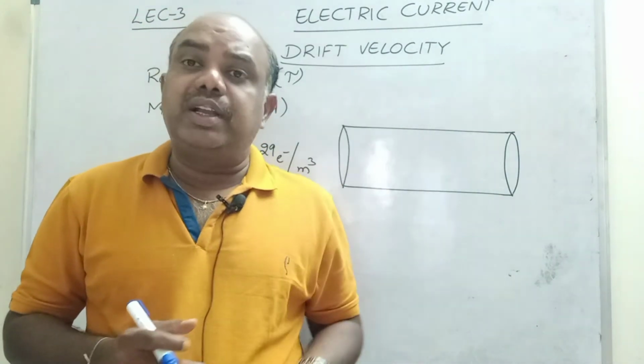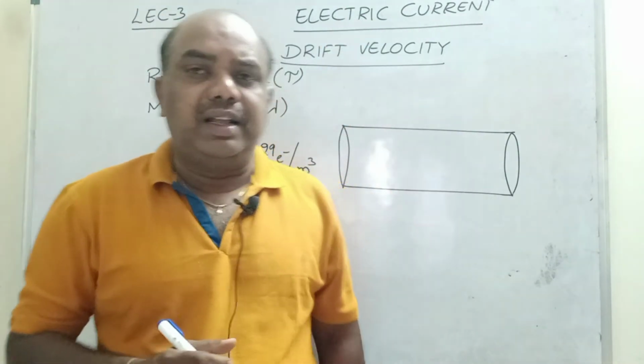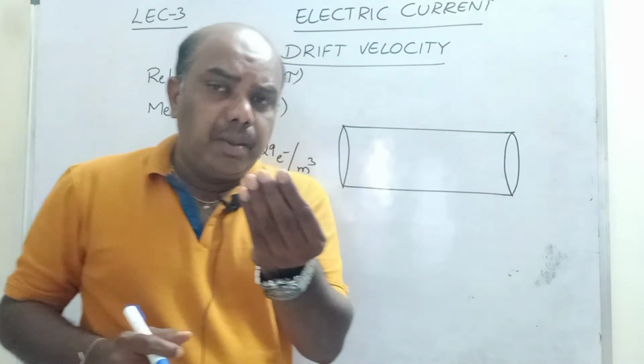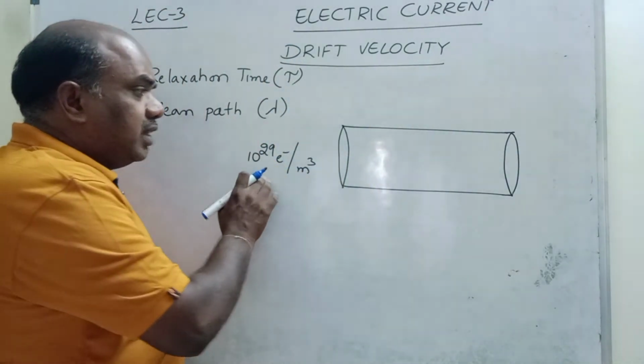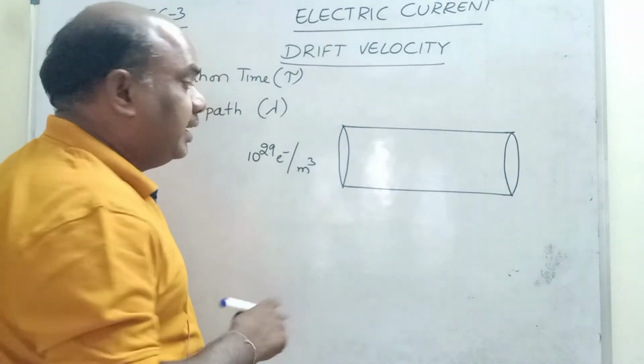10 power 7 is only 1 crore. 10 power 29 means billions, trillions of electrons. Those many electrons we cannot count also. Why? Because these are all minute particles. These many free electrons are present in this conductor per cubic meter.